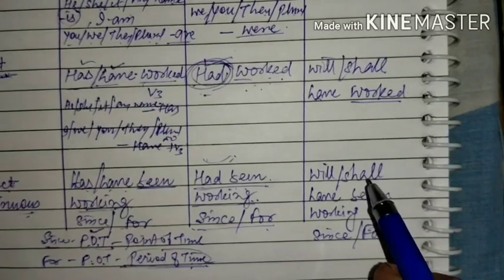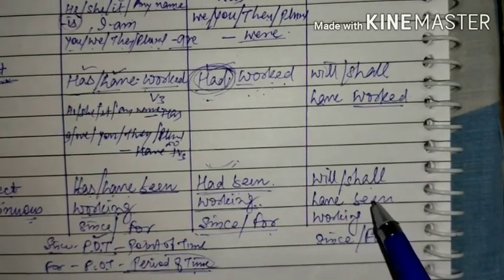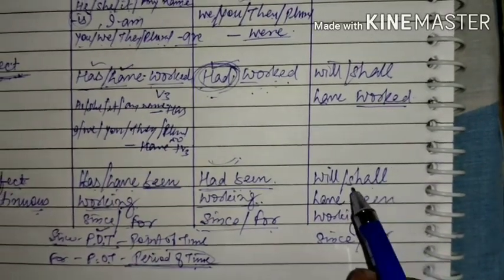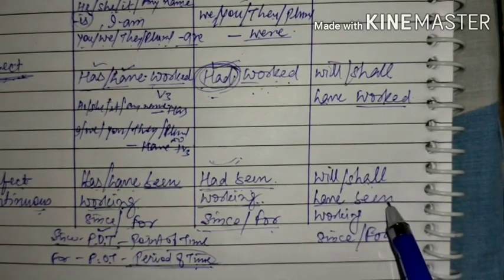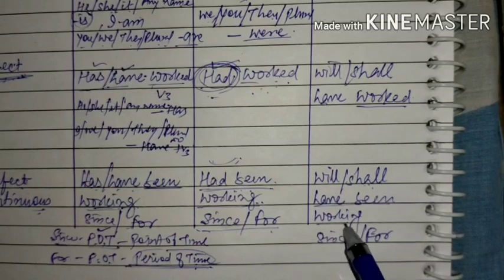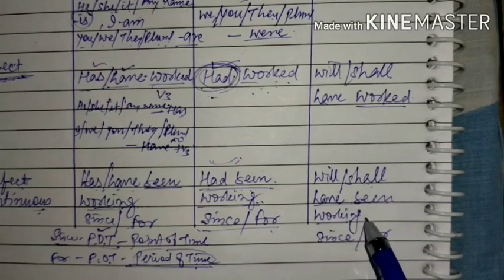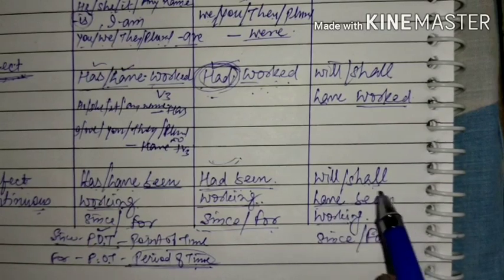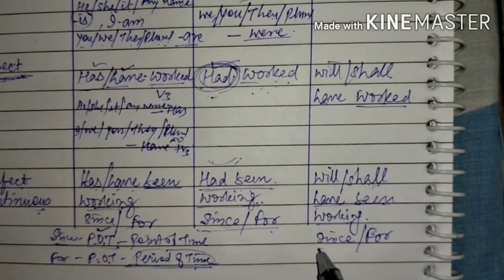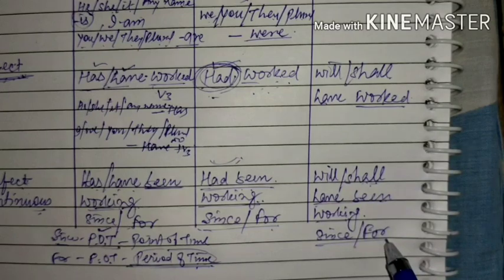Then the case of future perfect continuous tense tells us that will and shall will be added with have been plus verb first form with ing. Okay, will have been working, shall have been working, and since and for will be used as usual.